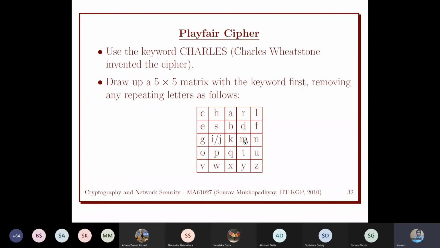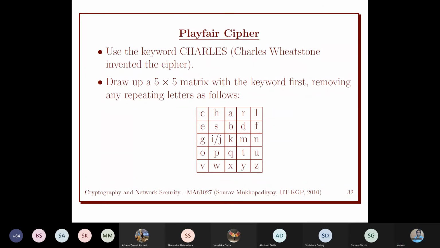For ME, what did we do? DG. M is here, E is here, DG. Instead of DG, we could use GD, if we decided to take the row instead of the column. Anyway, we need to remember that technique for decrypting.